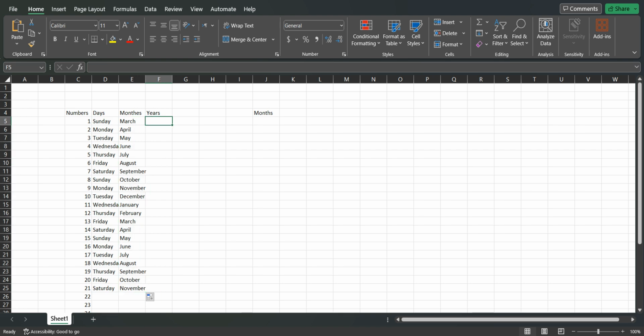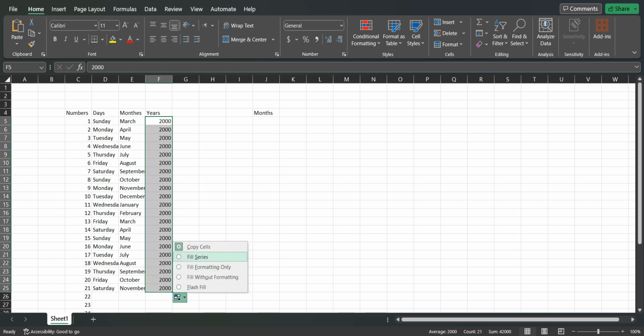The same with years. Let's say I want to start from 2000. Then drag it down. Again, if I see it the same, I just go down and then select Fill Series. And now you'll see 2001, 2, 3, 4 up to 2020. So this is how you can use the autofill function.